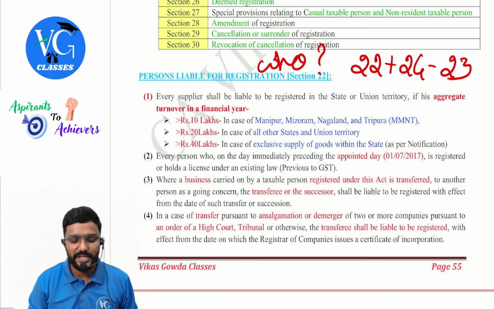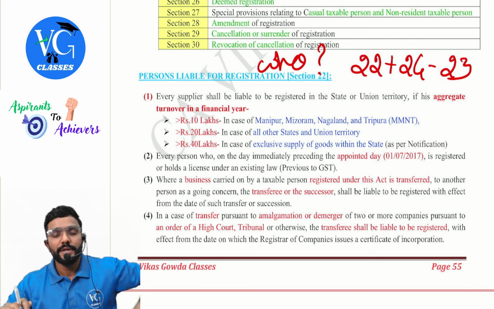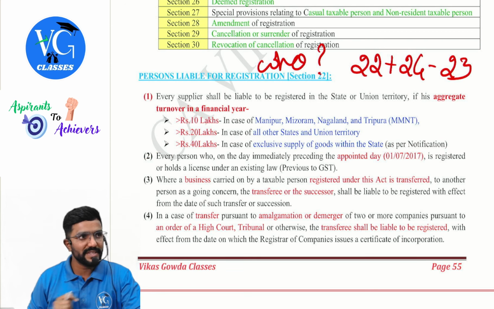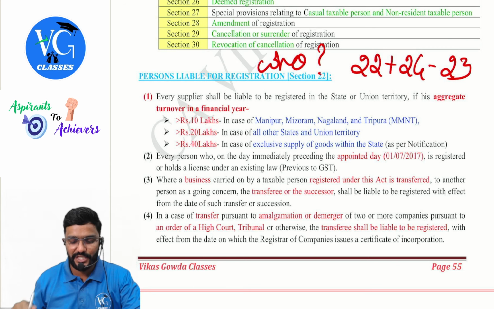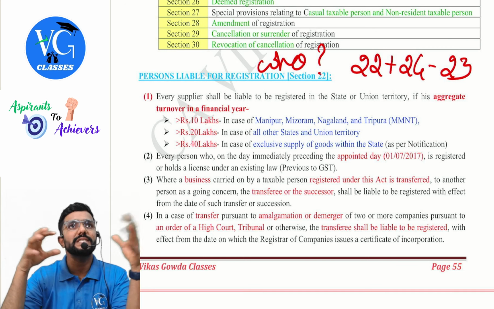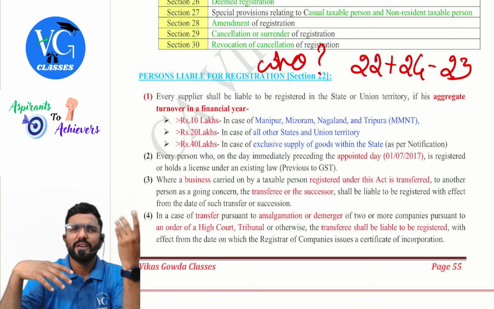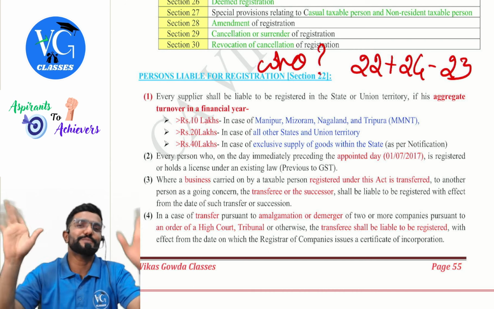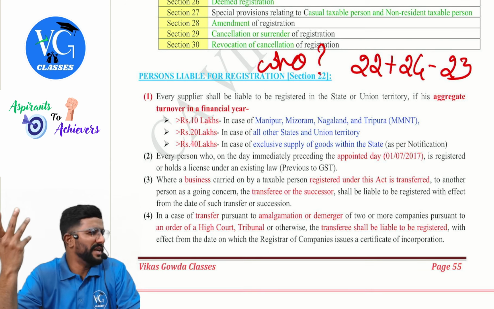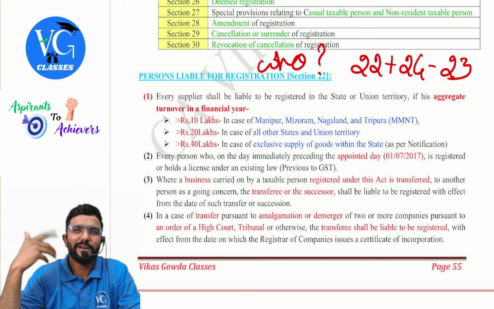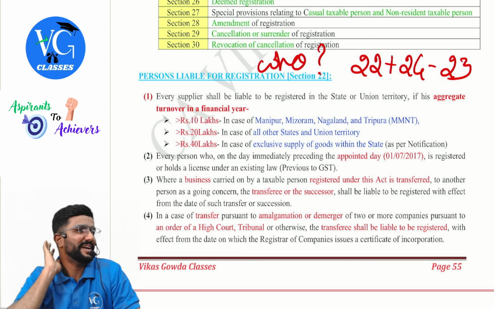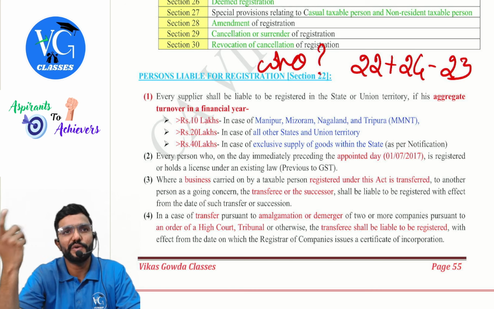Yeah. Coming to subsection 2, guys. Every person who, on the day immediately preceding the appointed day, that is 1st July, the day on which GST came, is registered or holds a license under any existing law. Sir, I was registered under VAT, CST, or excise duty, service tax before. Then from 1st July your registration under GST is mandatory, which as on today is outdated. Clear? So subsection 2 will not play a major role, guys, because whoever was already registered before 1st July would have already registered by now. As on today, it is not so relevant.